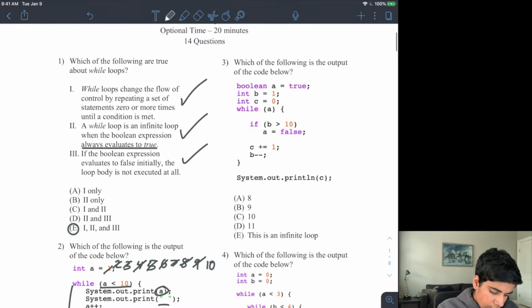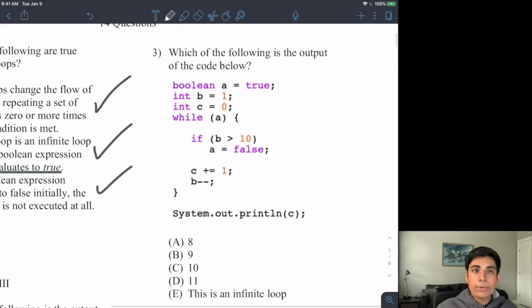All right. So now we have number 3. Which of the following is the output of the code below? So I have Boolean a equals true.